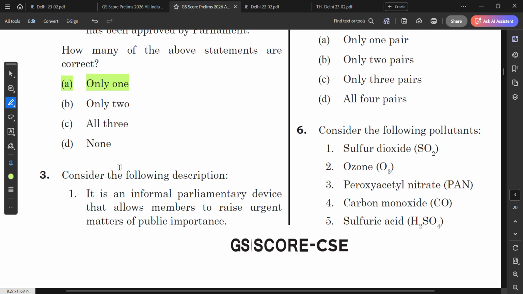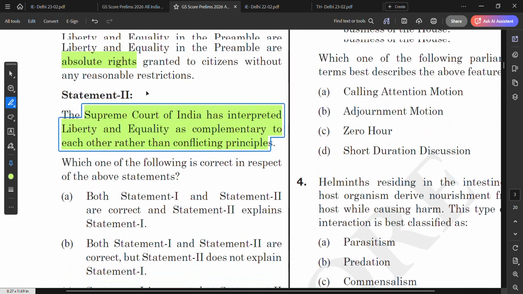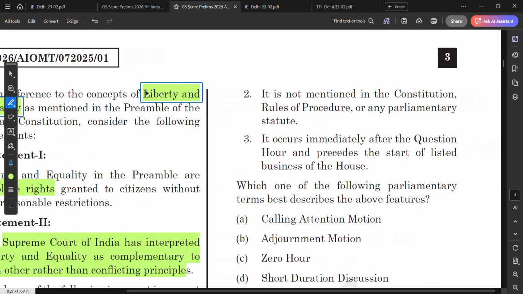Now let us see the next question, which is question number three. Consider the following description. It is an informal parliamentary device. So this question is basically talking about an informal parliamentary device. It is not mentioned in the Constitution, nor in the rules of procedure, nor in any parliamentary statute.